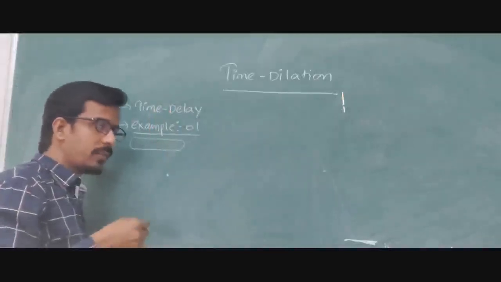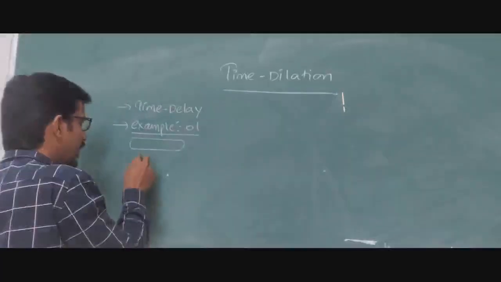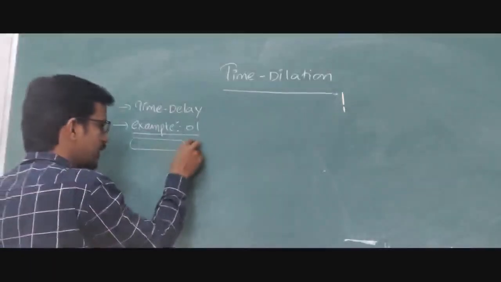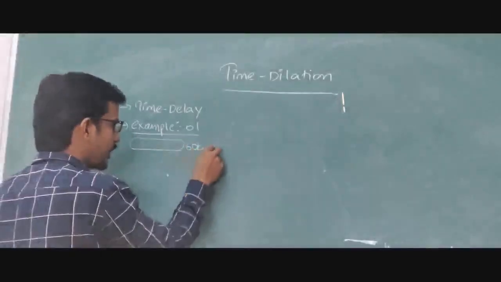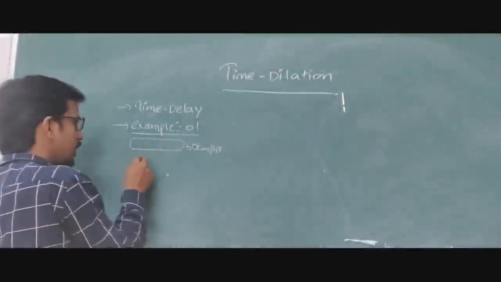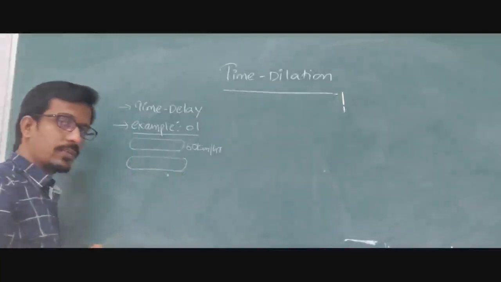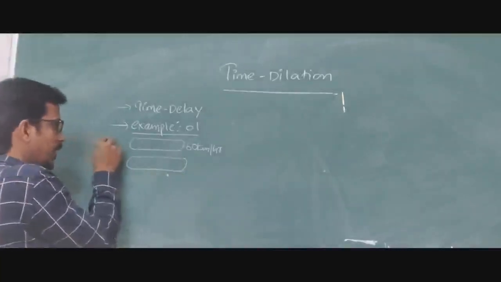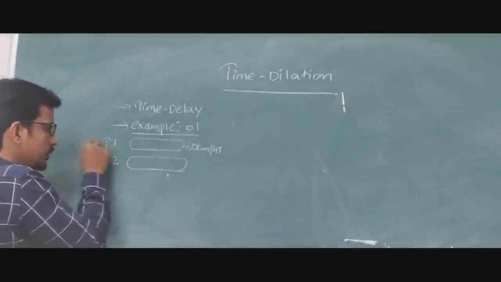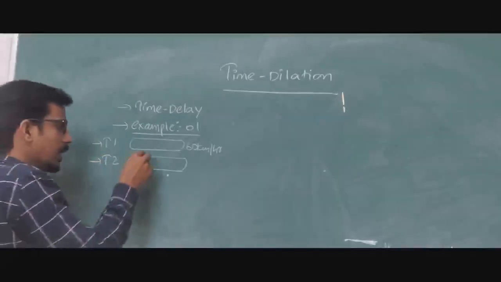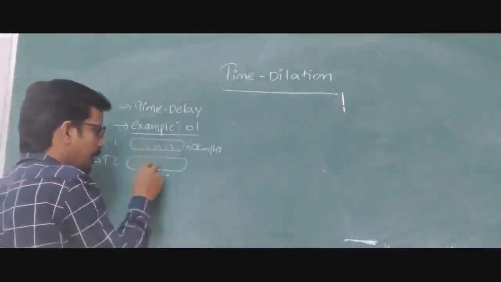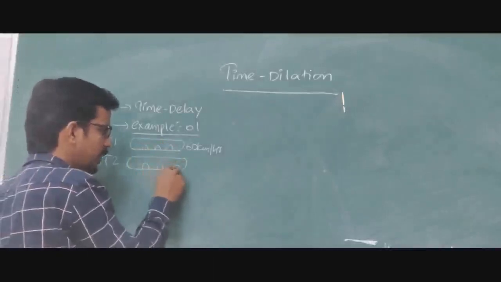In a non-accelerated reference, all are the same. Understand? A train is moving, as we already discussed, at 60 kilometers per hour. Another train is moving here. Whatever frame of reference we are taking, train 1 and train 2, we are trying to see what happens when those persons are moving and we are seeing from the platform.